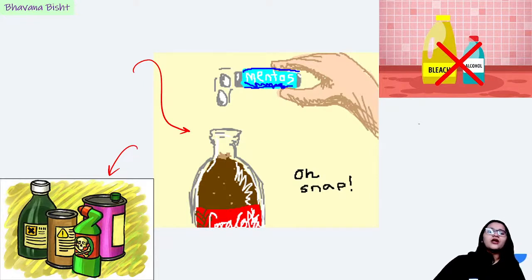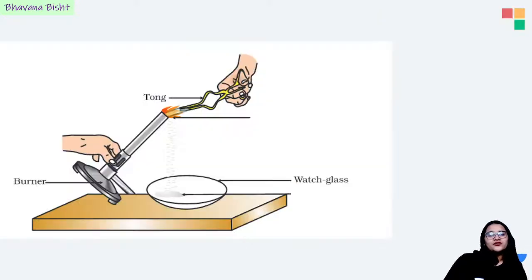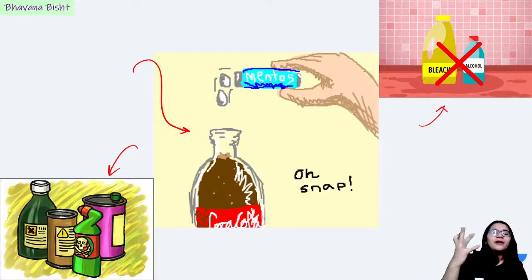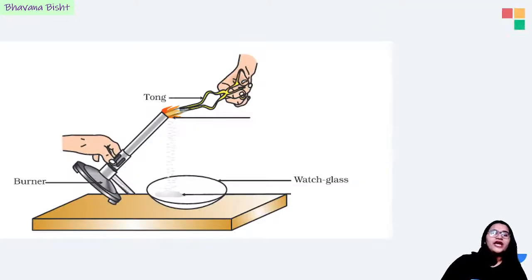And also do not ever mix bleach and alcohol, not something that you want to experience. Now that I've told you, you will do it, but assume you should not. Especially after eating Mentos, you should not drink Coca-Cola, because in your body the cyanide concentration increases and that can lead to death, right? So never ever do that.